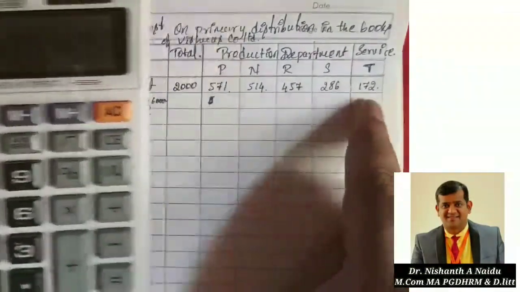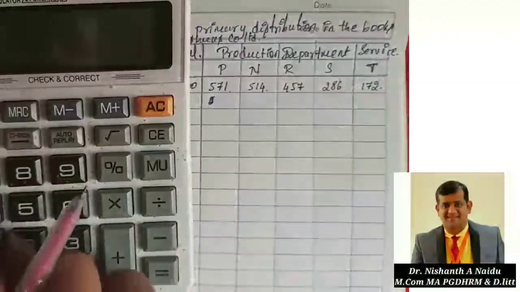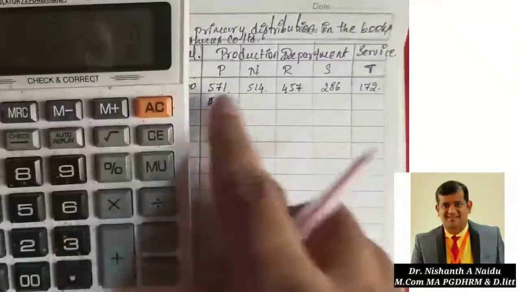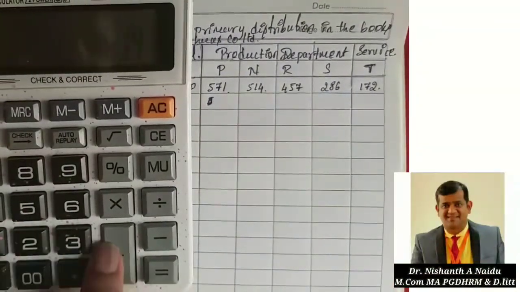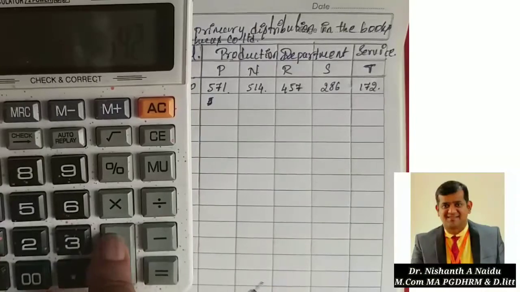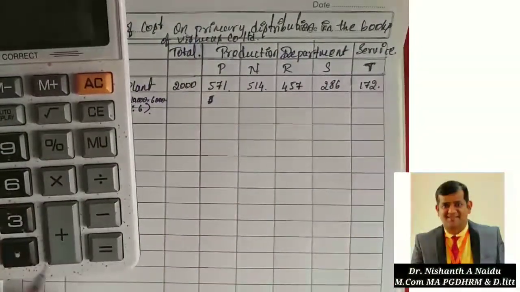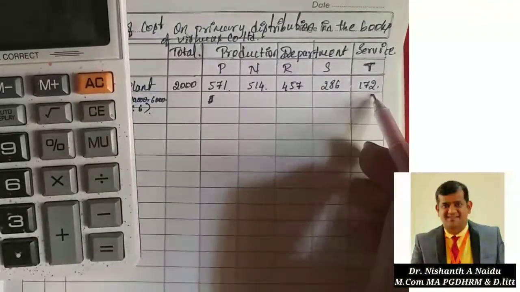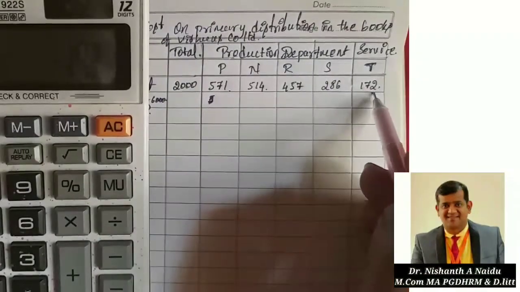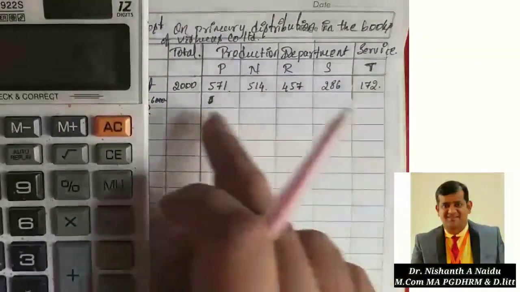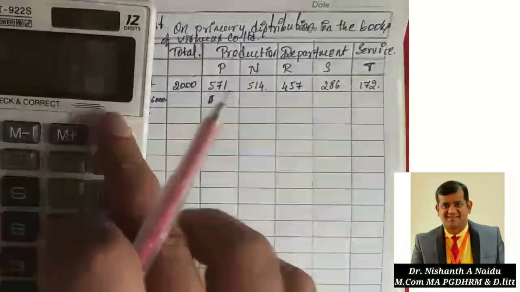Why 172? Add all this: 571 plus 514 plus 457 plus 286 is 1828. Minus the total expenditure of 2000 gives 172. Whatever decimal points we left out make this 172. Otherwise it will become decimal points with 2 and 3 digits, so let us not take that.